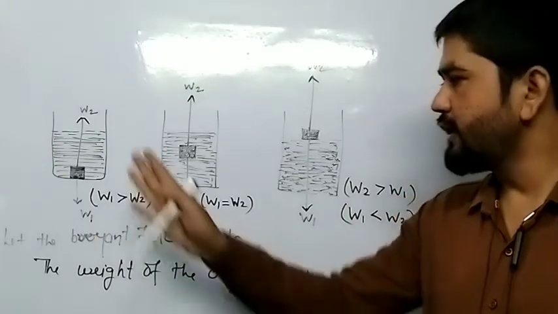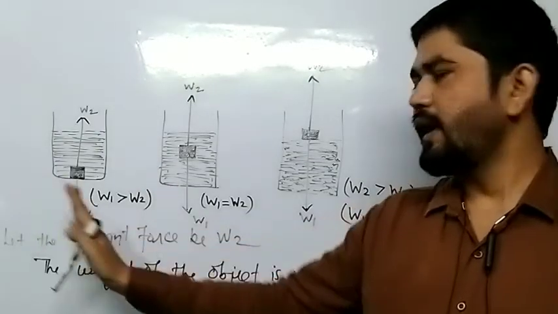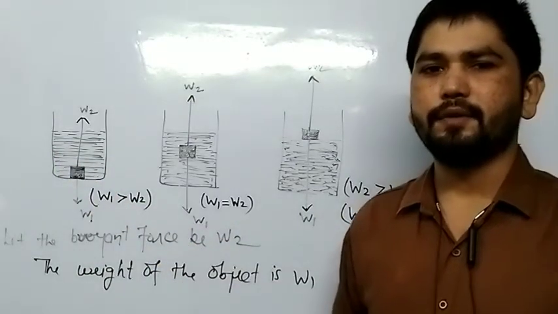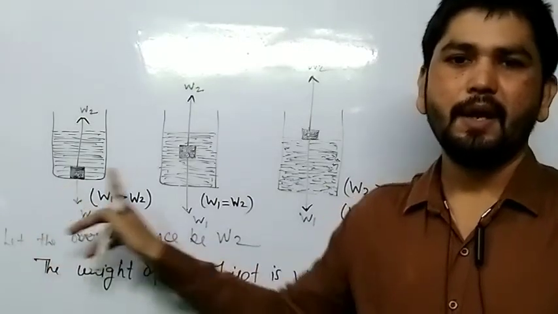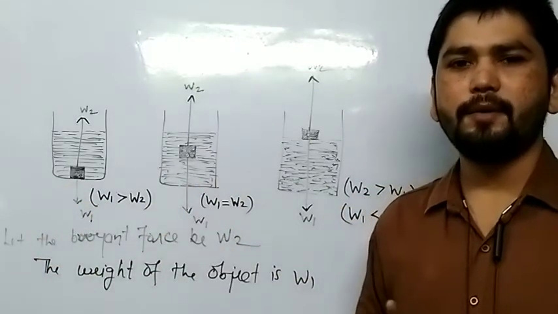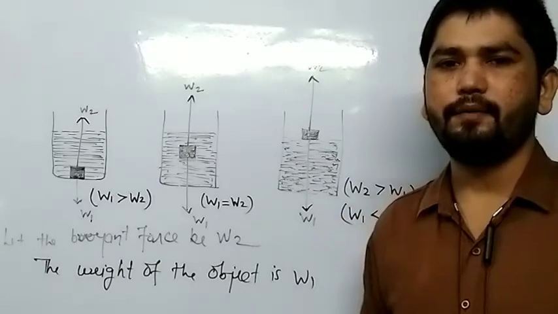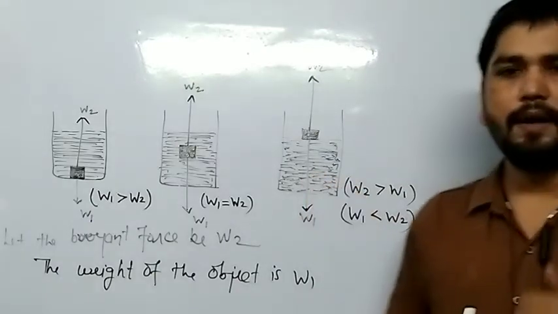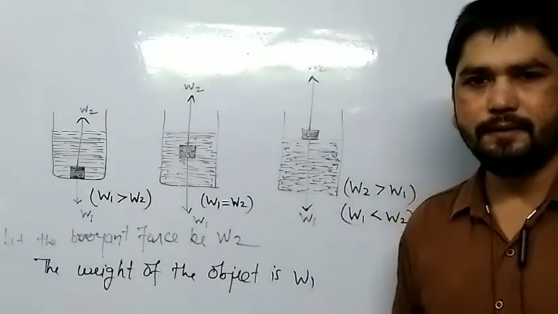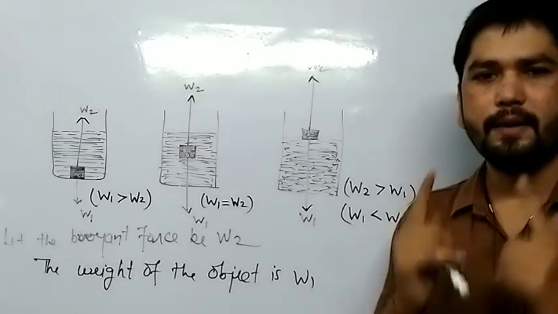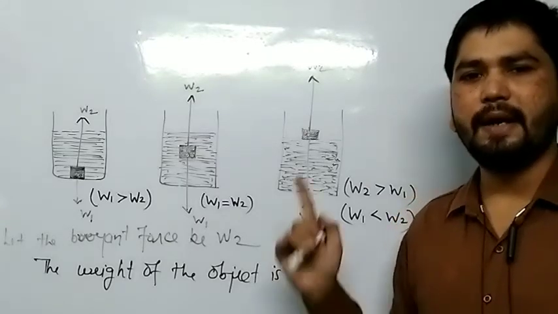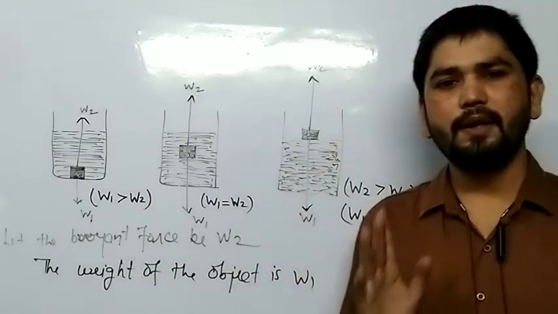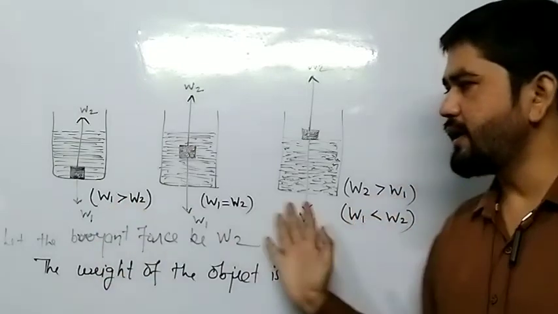Got it? So three conditions are here. First, if W1 is greater than W2, it means the weight of the object is greater than the buoyant force, the object will sink. Second condition, if the weight of the object is equal to the buoyant force, the object will float and be fully immersed. Third condition, if the buoyant force is greater than the weight of the object, the object will float at the surface of the liquid. Got it? All three conditions.